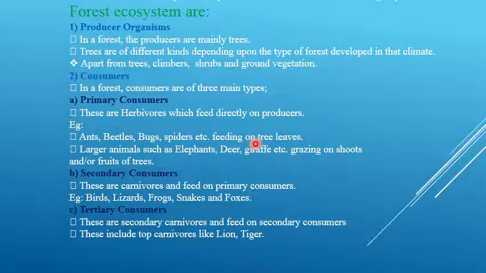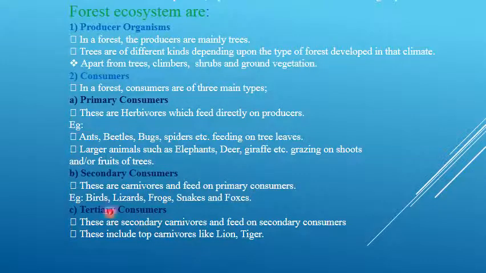Apart from that, large animals such as elephants, deer, giraffe, etc. graze on leaves and fruits of trees. This is another type of primary consumer. Secondary consumers are carnivores and feed on primary consumers. Such consumers depend on primary consumers for their food.